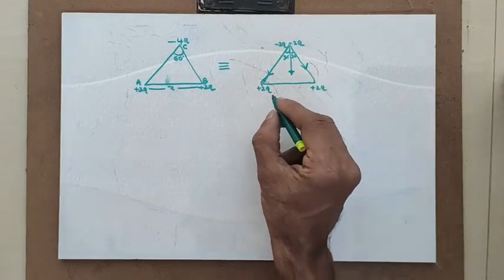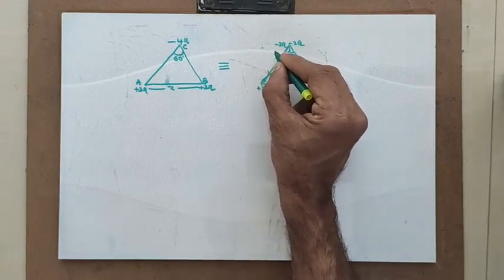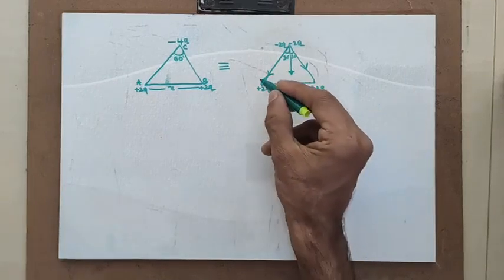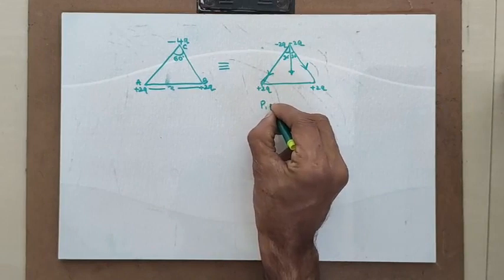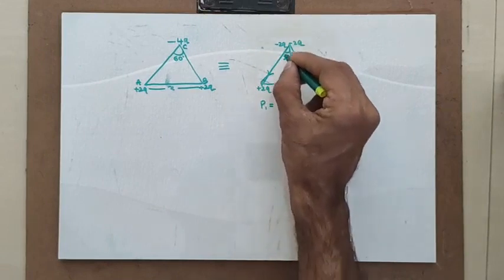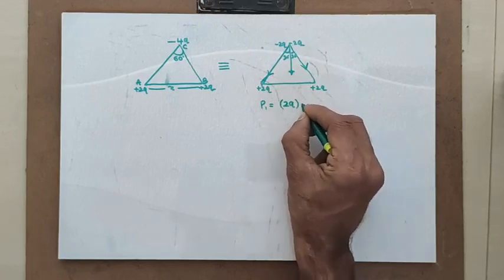Let us take this as the first dipole moment, because of minus 2q and plus 2q. P1, you know that it is q into d. What is the charge here? It is 2q, magnitude only, into distance.